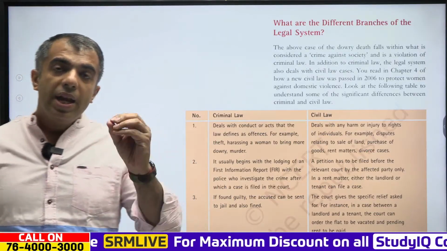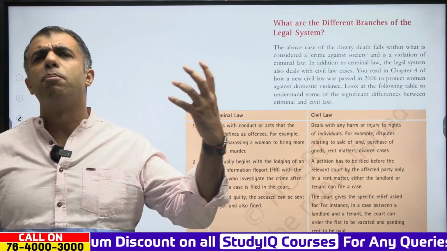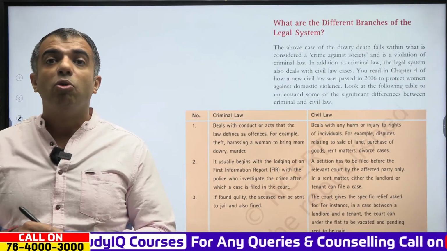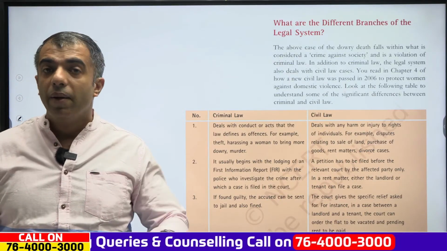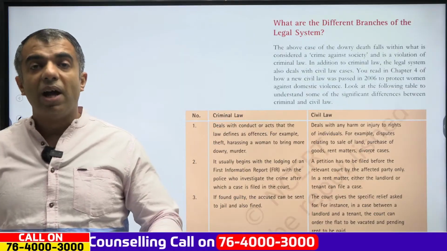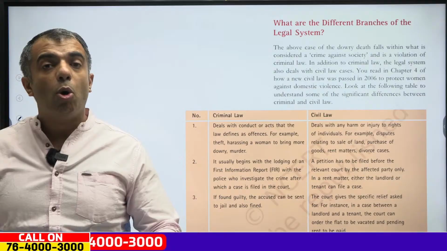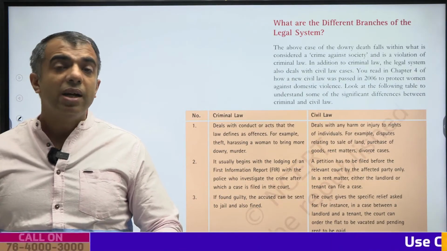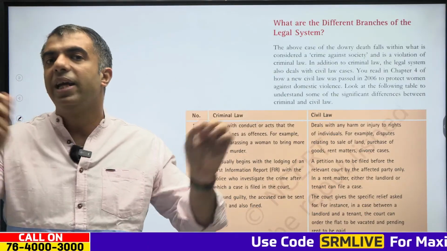Clear? Now this topic also lets you understand about different branches of the legal system. Clear? Now there are cases of dowry death falling under crime against society, which is a violation of the criminal law. Now, besides criminal law, the legal system also deals with civil law. Clear? So, herein we will understand the significant difference between civil and criminal law.